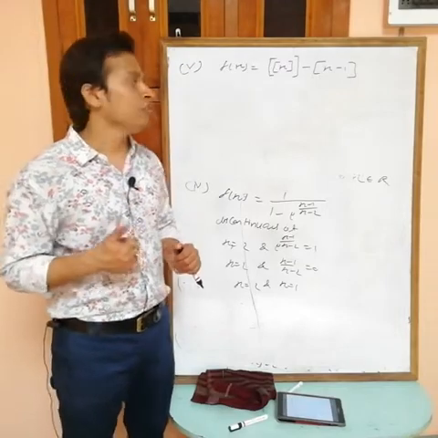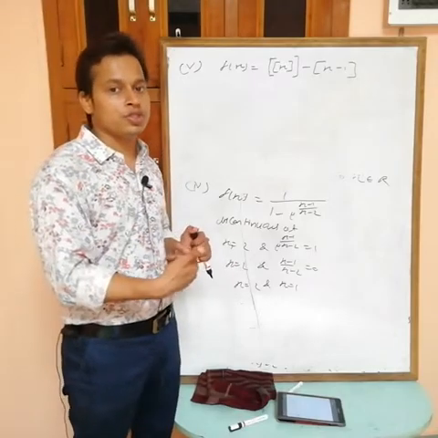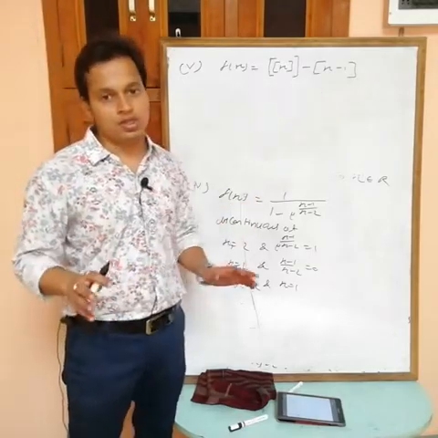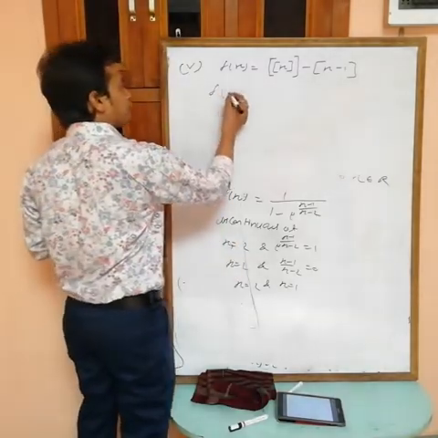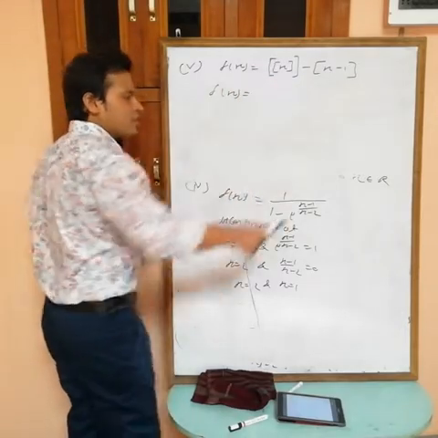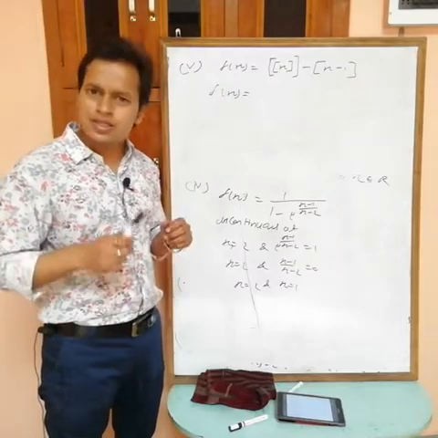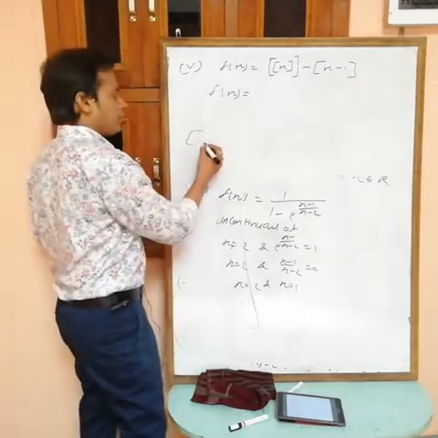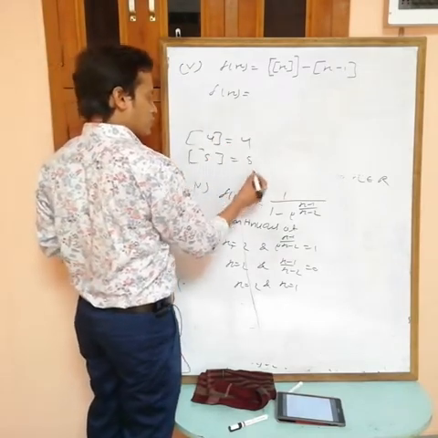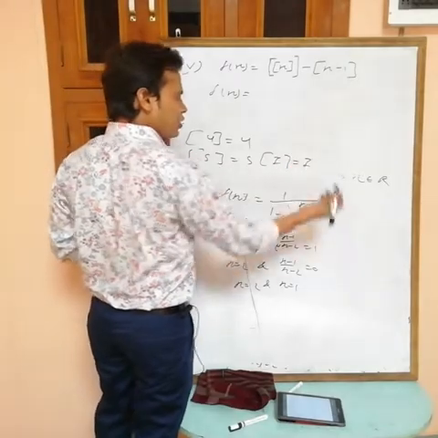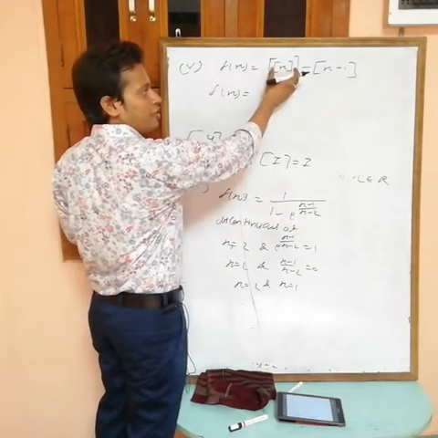We have a theorem, but directly I can't say anything because both are discontinuous. If one is continuous and the other is discontinuous, then I can say that the difference is always discontinuous. But this time I can't say, so first simplify. Now see, greatest integer of x is greatest integer x, because in greatest integer if you have 4, then this equals 4, if 5, then this equals 5, any integer gives the same integer, and this is always an integer.